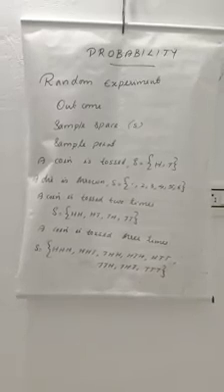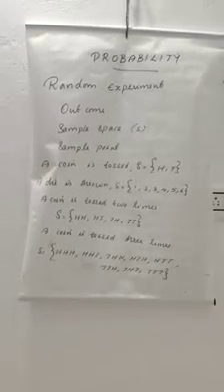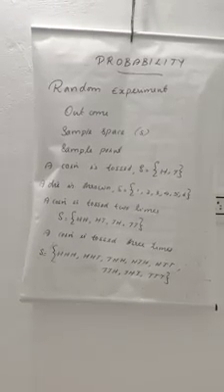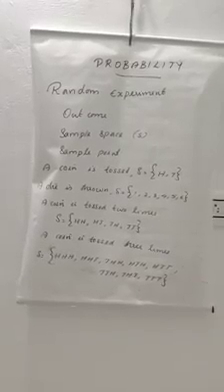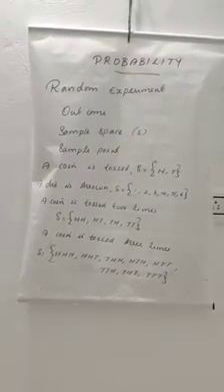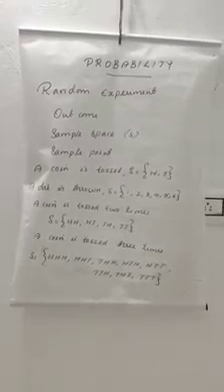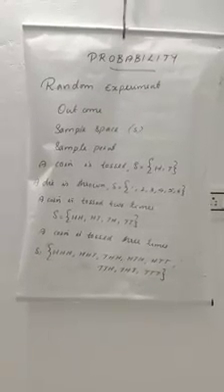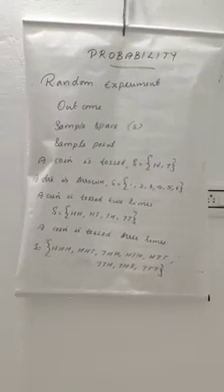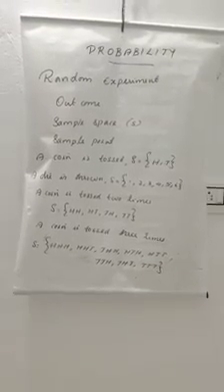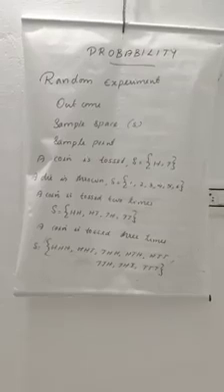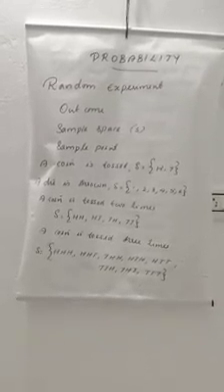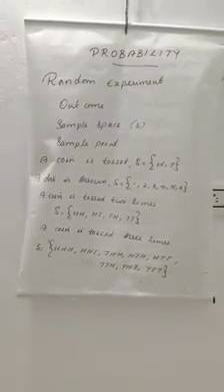You have studied the formula. If a coin is tossed once, how many results are there? 2. If a coin is tossed twice, then 2 squared. Tossed 3 times, 2 cubed. Tossed 4 times, 2 raised to 4. That formula you studied in 10th standard. Do you remember? If a die is thrown, how many results are there? 6. A die thrown 2 times: 6 squared. 3 times: 6 cubed. 4 times: 6 raised to 4. You must remember that formula.